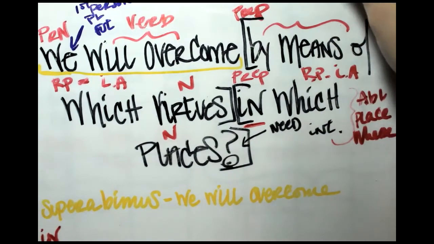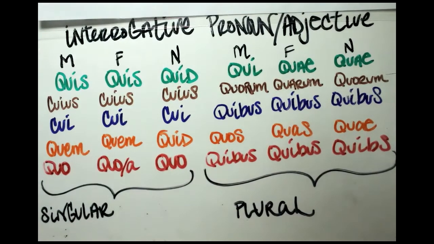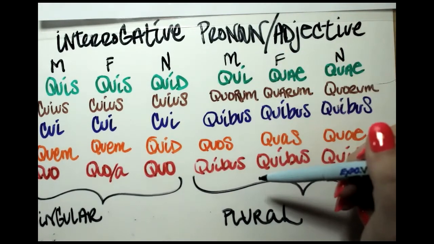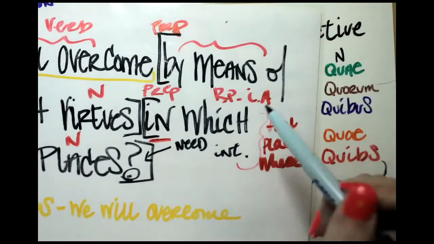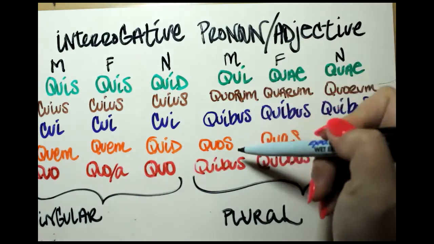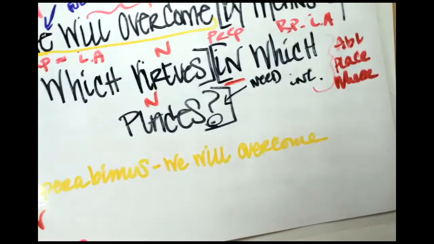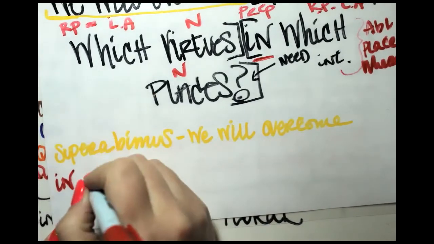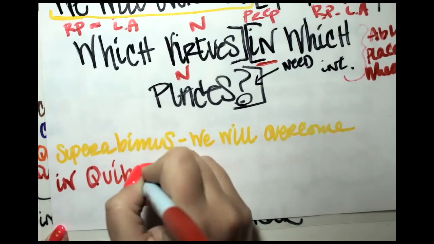So let's look at our chart. We don't need anything from our singular side. We need it from our plural. We need masculine plural. And we already said that this is going to be an ablative of place where. So we need to find an ablative form that is plural and masculine. Quibus is what we're going to use. So down here, in quibus. So this is in which.